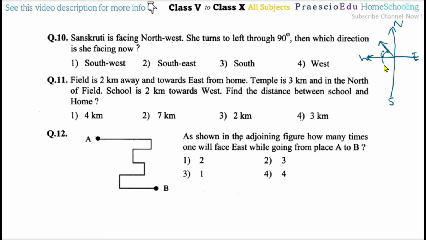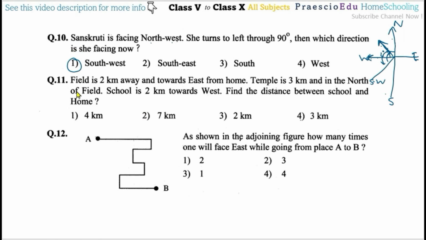And now turning to the left by 90 degrees. In between the north and the west there is 90 degrees, so this is 45 degrees from the west, or from the north also. So this is 45, and again 45 means in between the west and the south, which is southwest. Now which direction is she facing? She is facing the southwest. Southwest means option number 1 is the correct one.